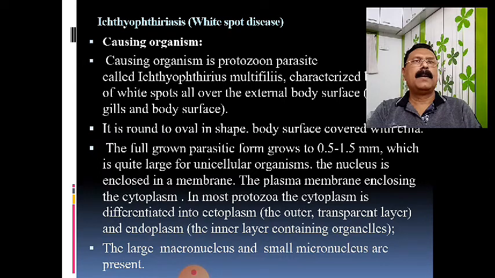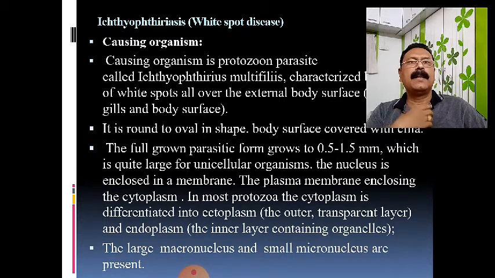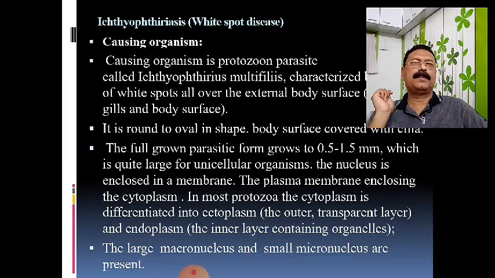When we see the symptoms, the fish feels itching over the body surface, therefore the name itch disease is given. In the same way, in this disease the symptoms show white spots on the body surface, on the gills, on the skin, therefore it is also known as white spot disease. So ichthyophthiriasis, white spot disease and itch disease are synonyms for this type of disease.